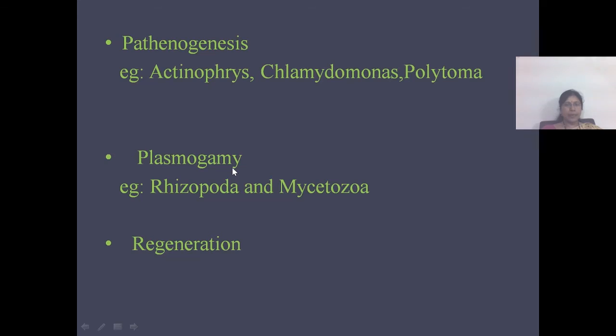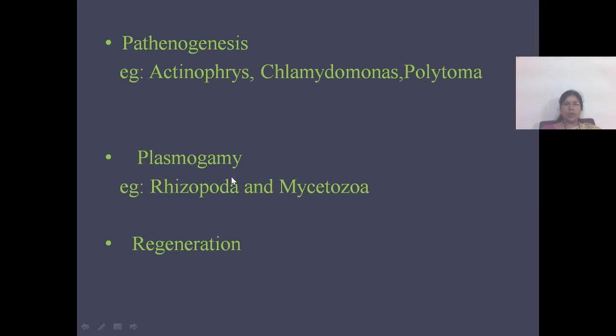Next is plasmogamy. In certain individuals of Rhizopoda and Mycetozoa, 2 to 3 organisms come closer together and are enclosed in a membrane, thus forming the plasmodium. The nucleus of each remains distinct, but fusion will not occur. After some time, they separate from the plasmodium.